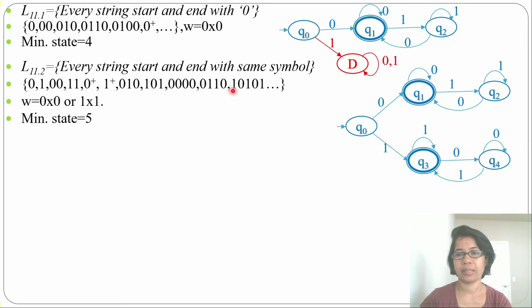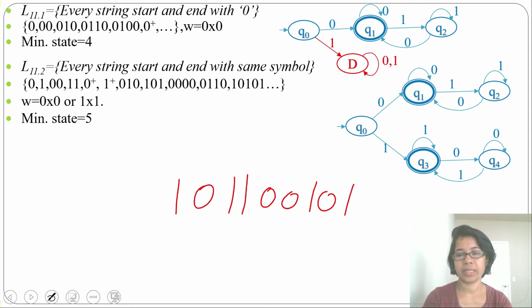So you can see this string 1 0 1 0 1 1 0 1 0 1. You can take any string, it will accept. And here the number of states is 5. Now check whether this string is accepting or not.